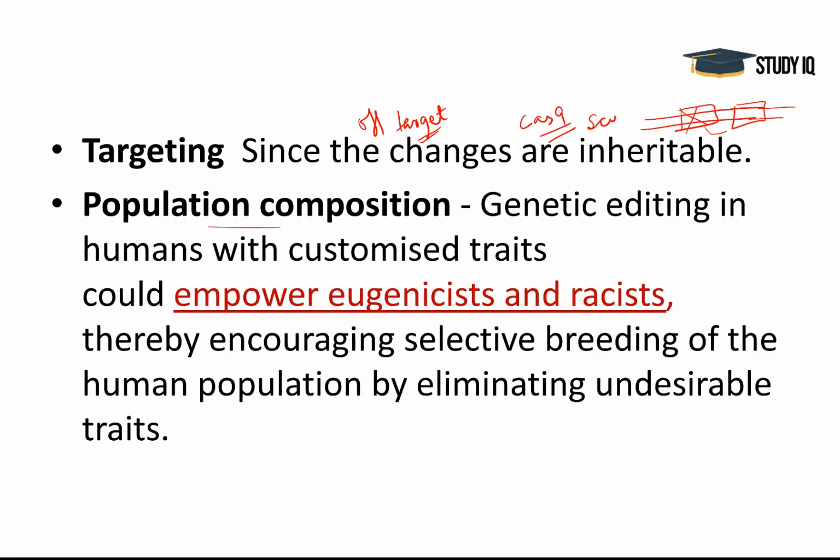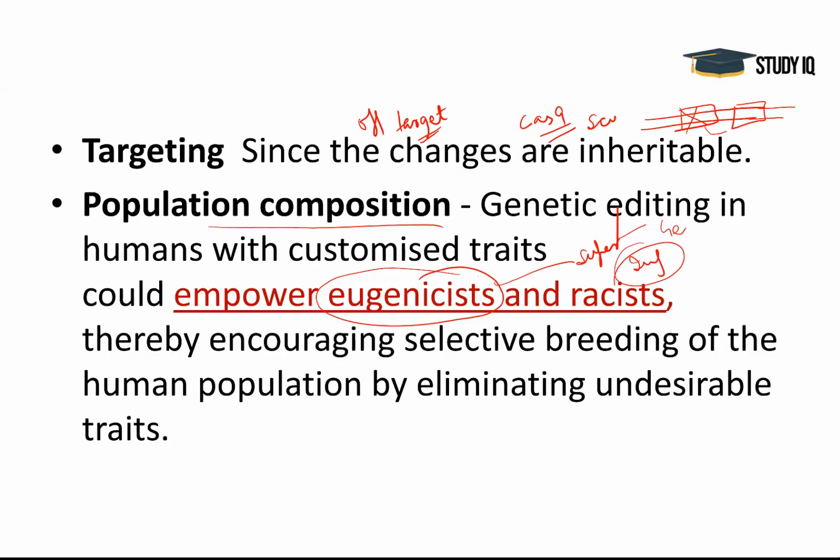Right? Now population composition. It is very important because gene editing in humans with customized traits could empower eugenics. That means in future there may be a superior race and an inferior race. The superior race will be the genetically modified babies, the children generation, and the other will be the normal ones.